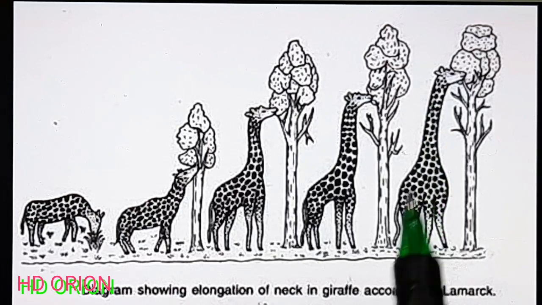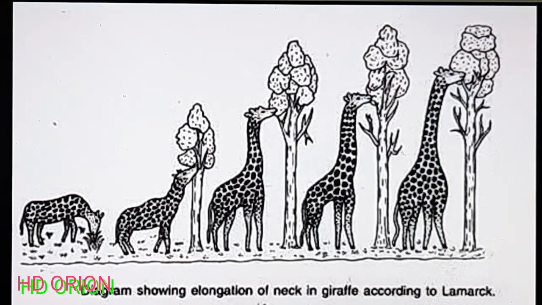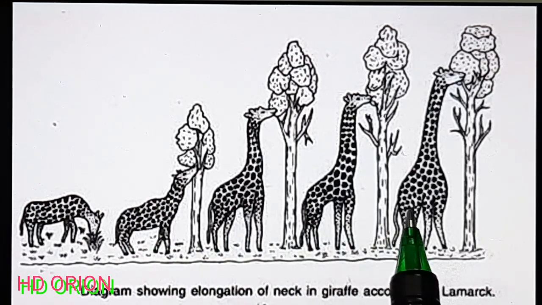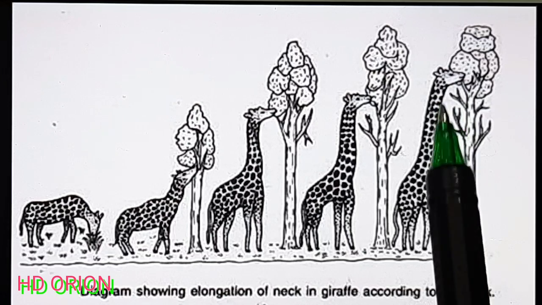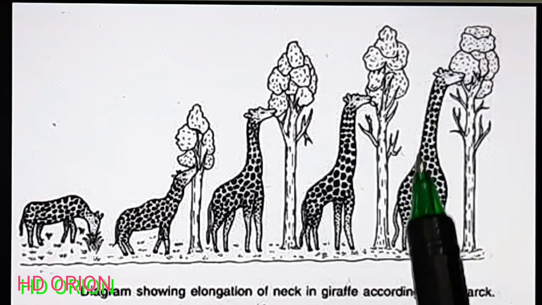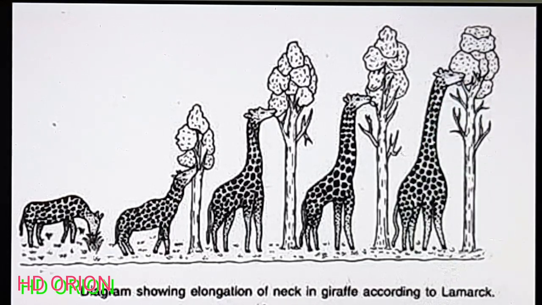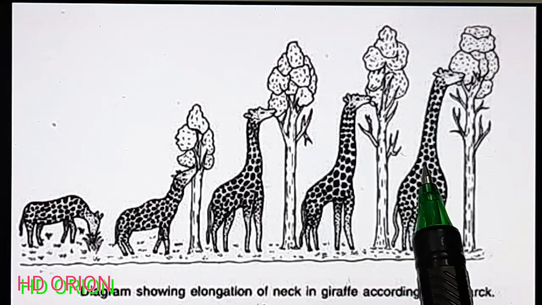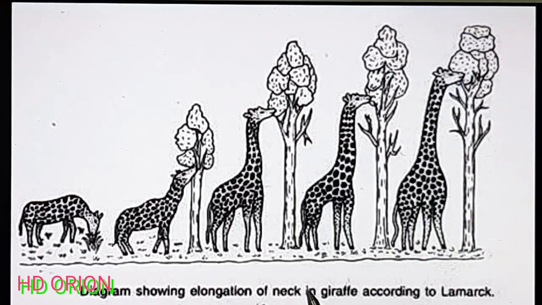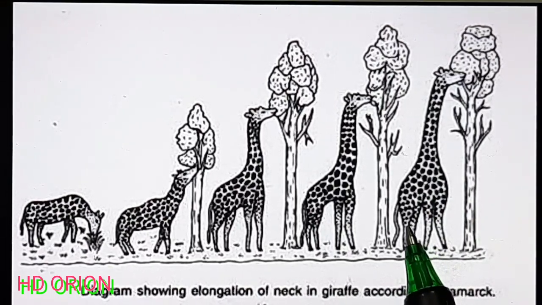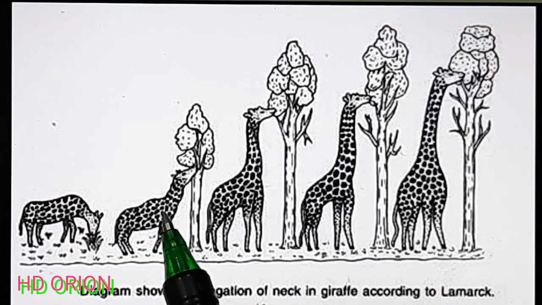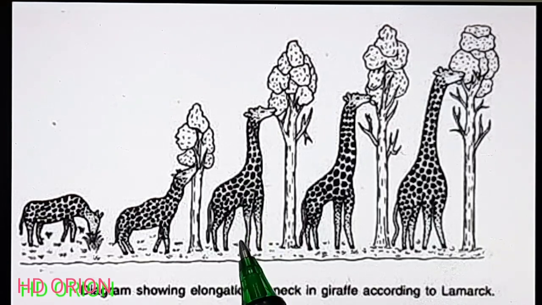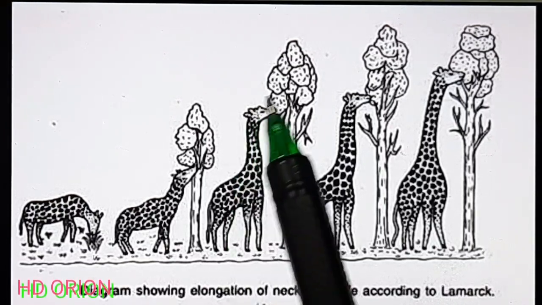So the elongation of the neck takes place gradually, and these variations occurring from generation to generation got accumulated, and finally we get this giraffe with a very long neck which can reach the treetop easily. Because this was favorable for the giraffe to get food, it was inherited in the next generation. According to Lamarck, what was the need? The internal vital force allowed the giraffe to grow its neck and forelimbs just because there was a need to reach the treetop.